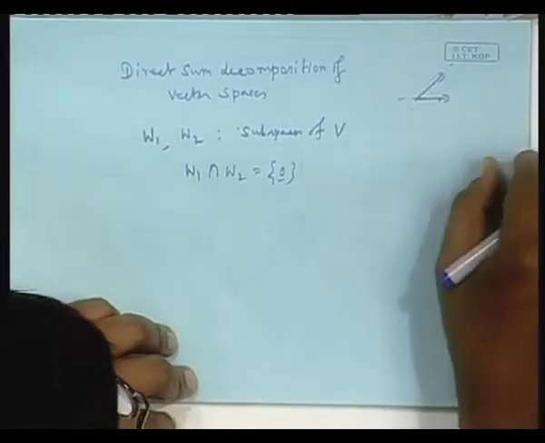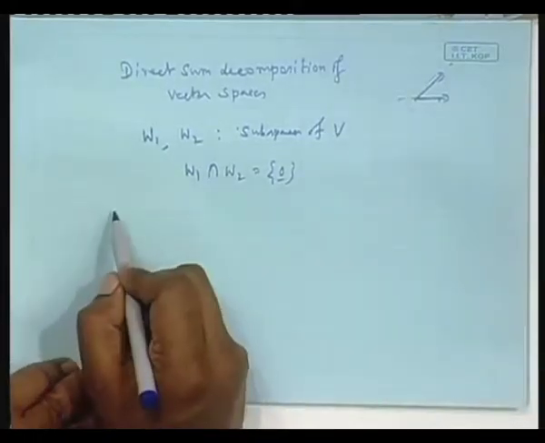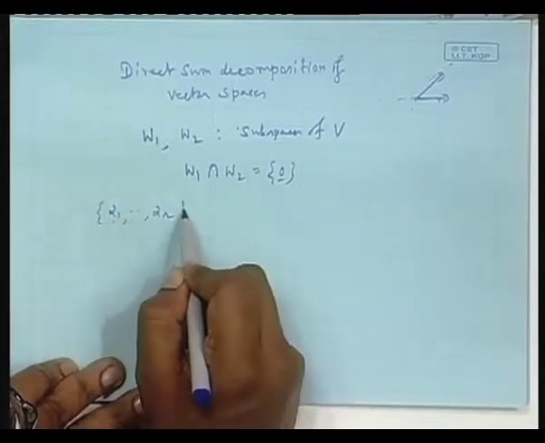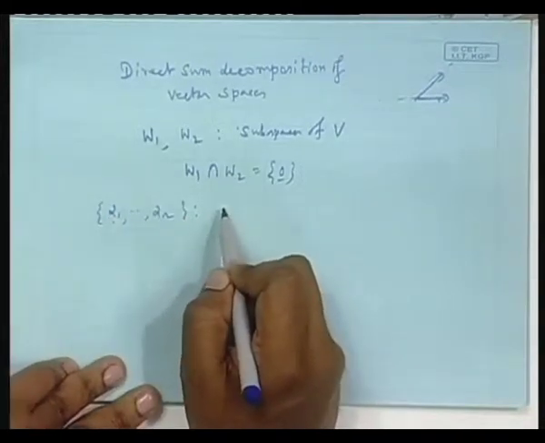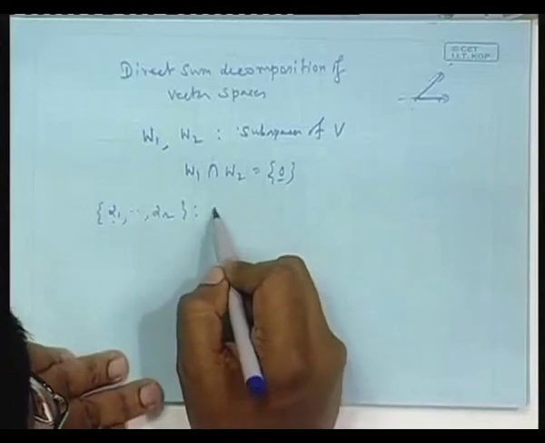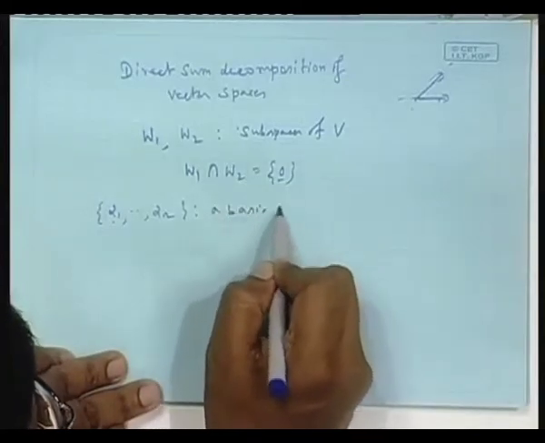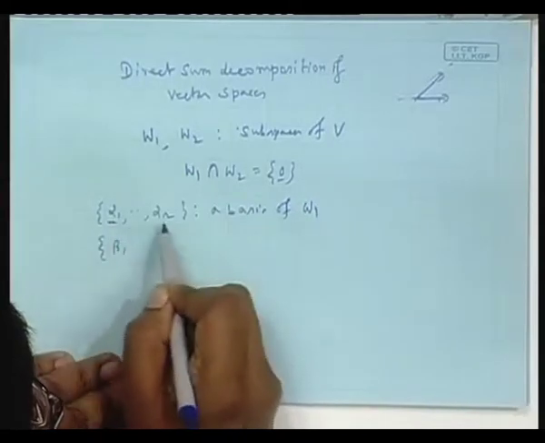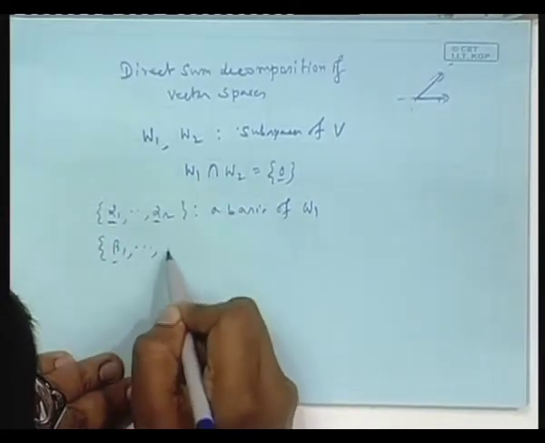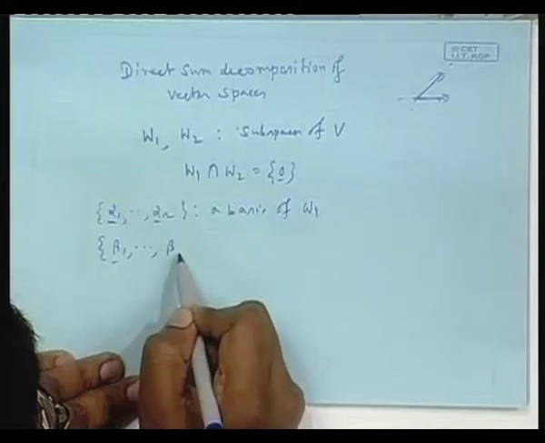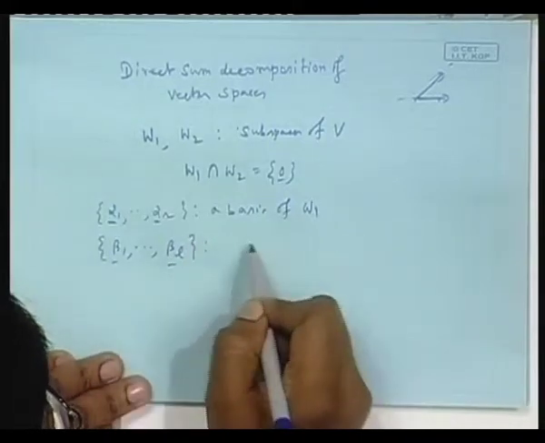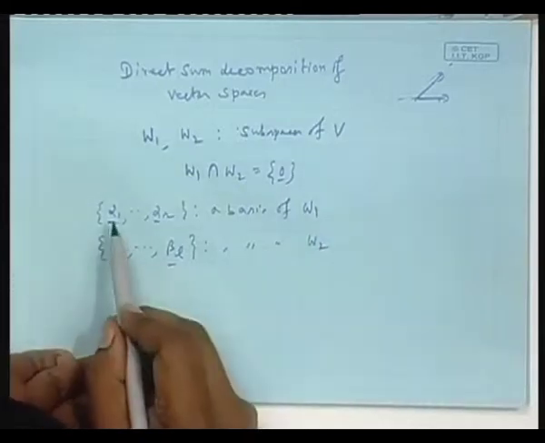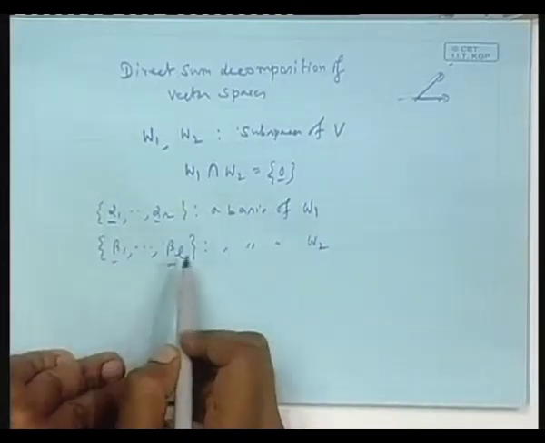Then suppose alpha 1 dot dot say alpha r be a basis, not an orthogonal basis here because there is no inner product, a basis of W1, and beta 1 to beta L, a basis of W2. That means this is a linearly independent set, this is a linearly independent set.